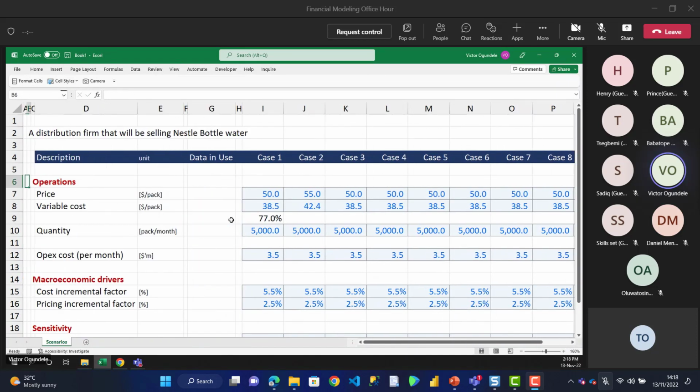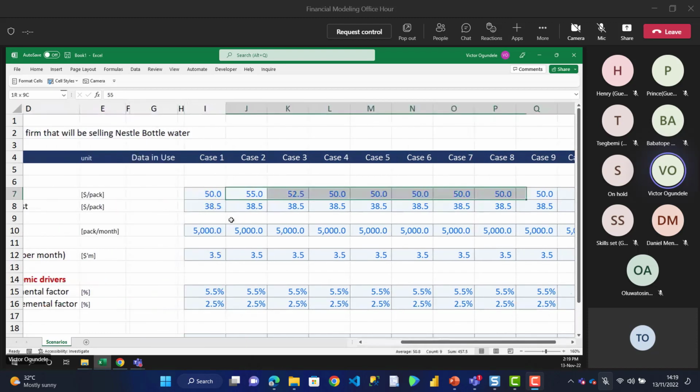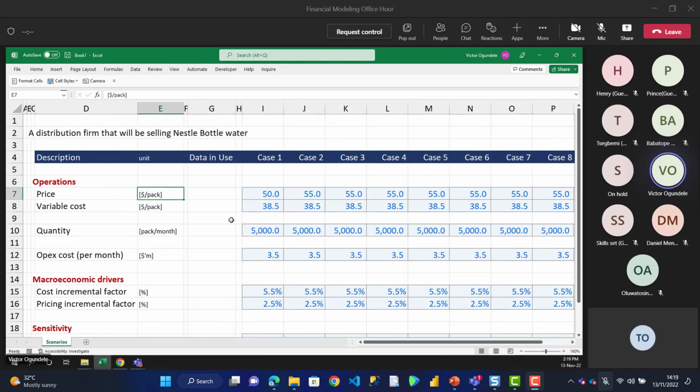So on our pricing, we're saying, hey, case 1. So case 3, let's say 52.5. So you can have multiple prices in your model, right? Or you could decide to even keep everything constant. Okay, I think we should even use that approach. Let me delete this and put it back to what we had earlier. So let's use this approach. Let's assume for now everything being equal.